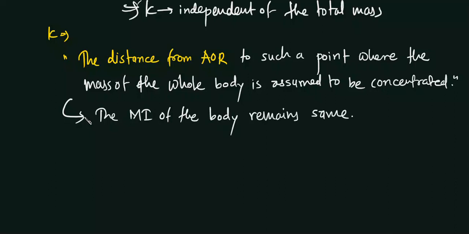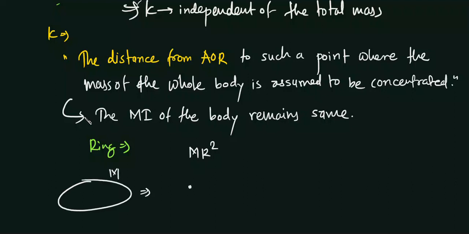If I talk about a ring, the moment of inertia is given as m r square. If I convert this whole ring into a small point with the same mass, at a distance K from the axis of rotation, the moment of inertia remains the same.